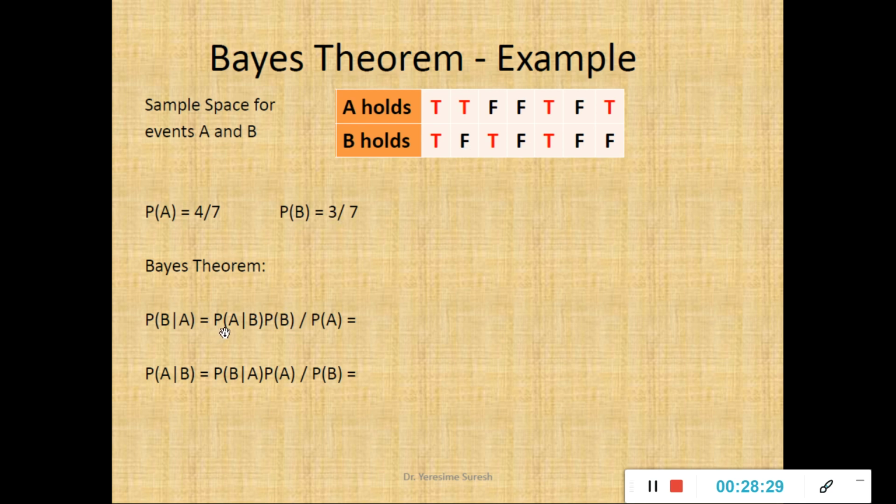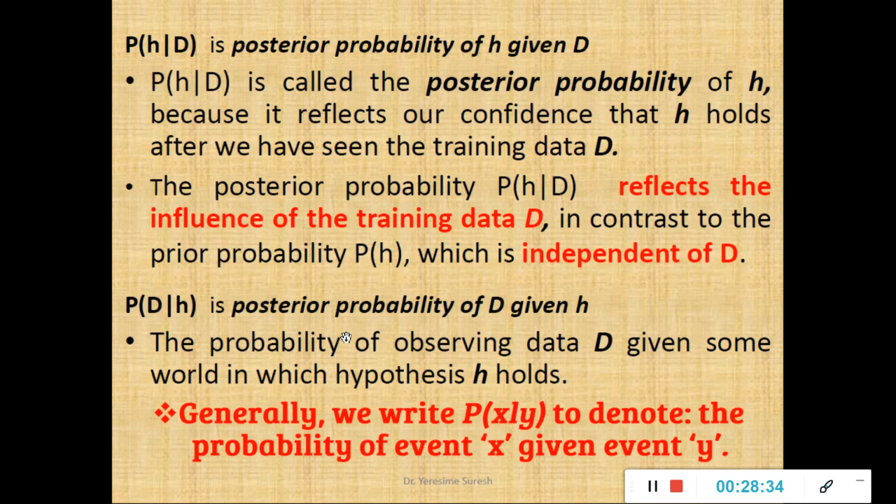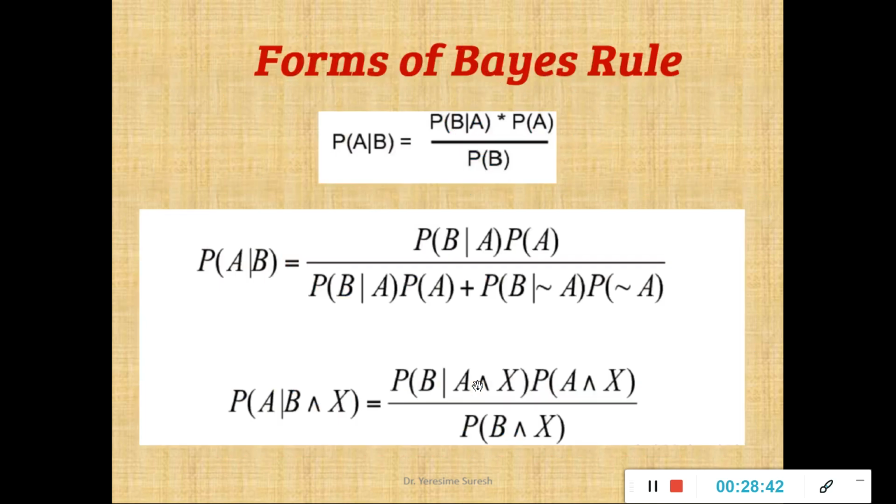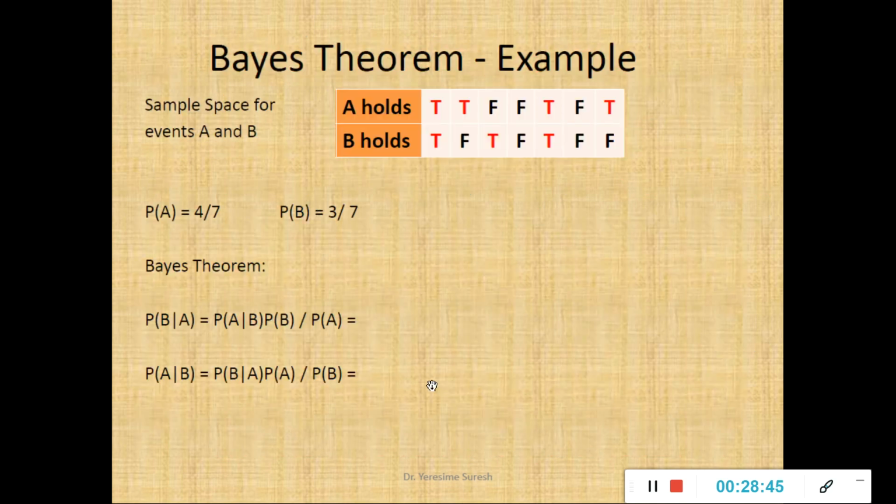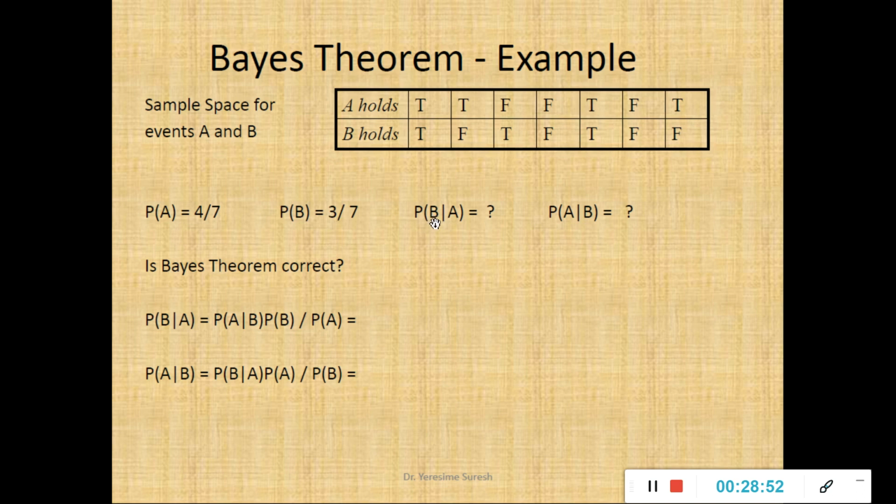Now how to find probability of A over B, probability of B over A? I have already given this description. Fine. P A over B or P B over A indicates probability of given event X with respect to event Y. The same principle will apply here in finding the probability of P A over B and P B over A. Fine. How to find B over A and A over B? So we know how to find P of A, we know how to find P of B, so we have done it. So what are the values missing in your Bayes theorem? I am supposed to find probability of A over B, B over A.